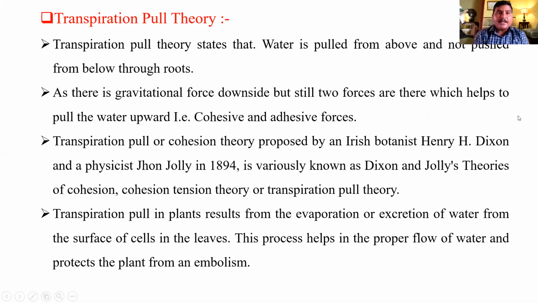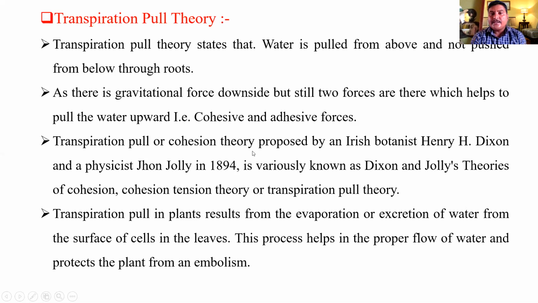And the last one is the transpiration pull theory. Transpiration pull theory states that water is pulled from above and not pushed from below through the root. As there is a gravitational force downward, still two forces help to pull water upward. That is cohesive force and adhesive force. Cohesive means same and adhesive means different.